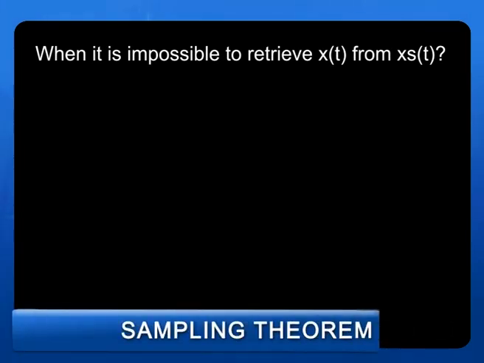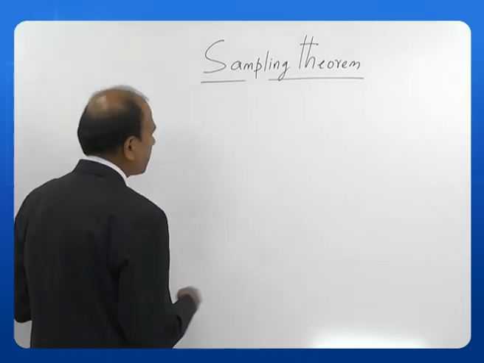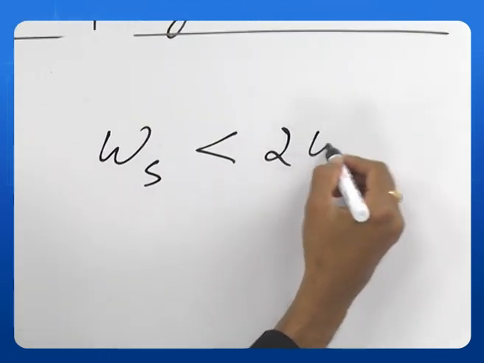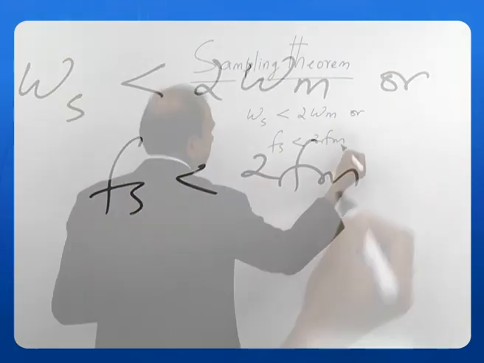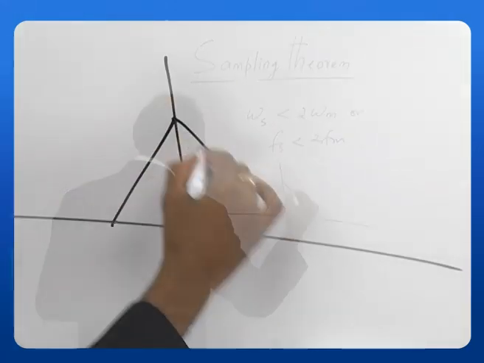When it is impossible to retrieve x of t from xs of t, where xs of t is the sampled signal? First point is when omega s is less than 2 omega m, the spectra of the sampled signal overlap, that is, aliasing occurs. Let us see that. What is my condition here? Omega s is less than 2 omega m, or fs is less than 2 fm. When this happens, let us say I have a signal like this.